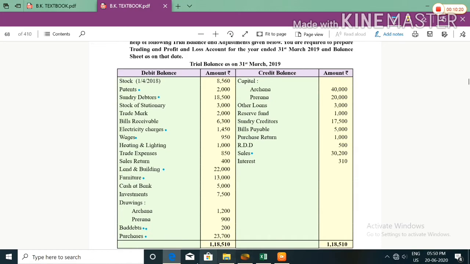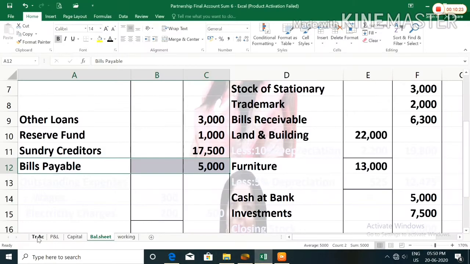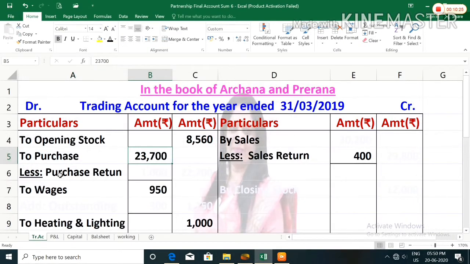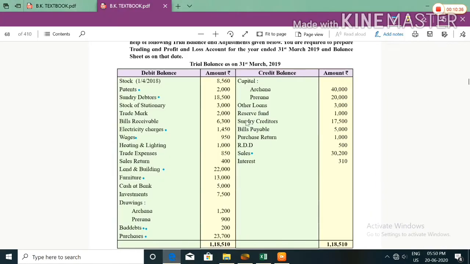Purchase return 1,000. Purchase return will be deducted from the purchase. So in trading account debit side, purchase less purchase return. After deducting purchase return we have to record the amount in the outer column, that is 22,700.